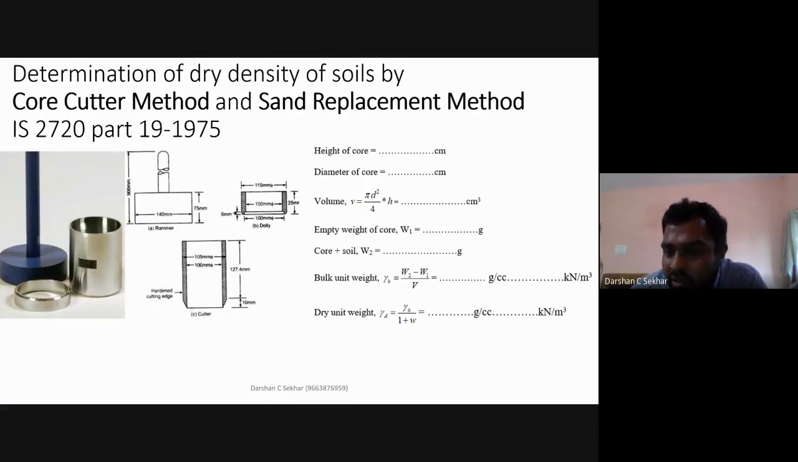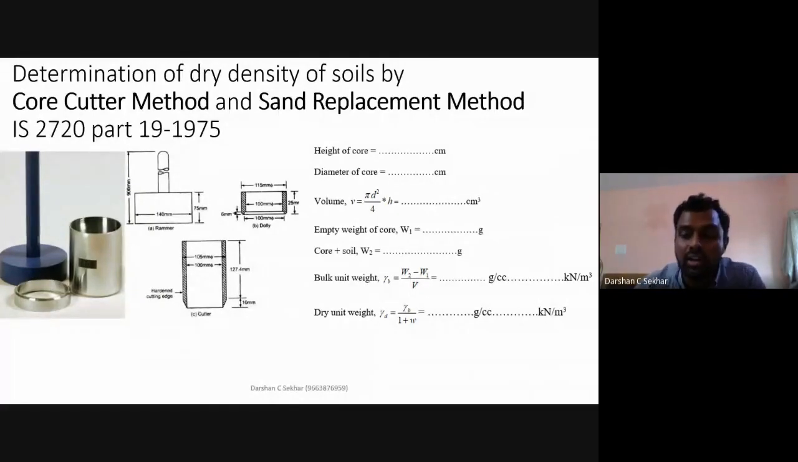You get this value in gram per centimeter cube. Once you have the density in terms of gram per centimeter cube, if I want to convert this value, multiply whatever you get by 9.81. So directly you are going to get the bulk unit weight, that is the unit weight in terms of kilonewton per meter cube.